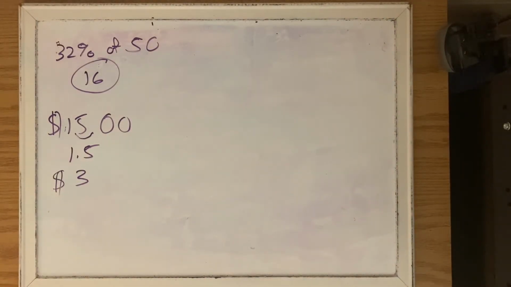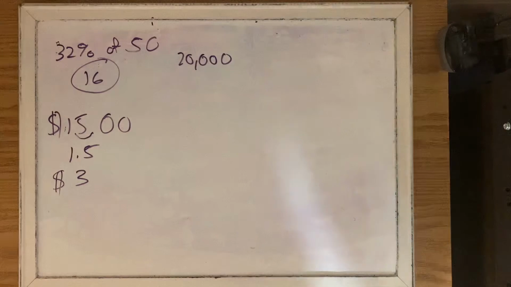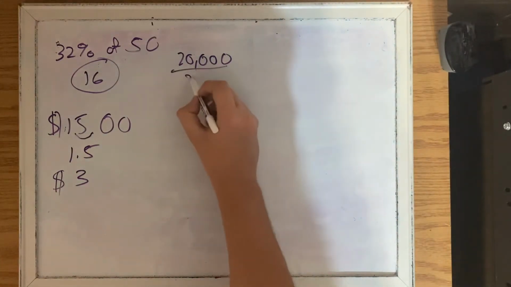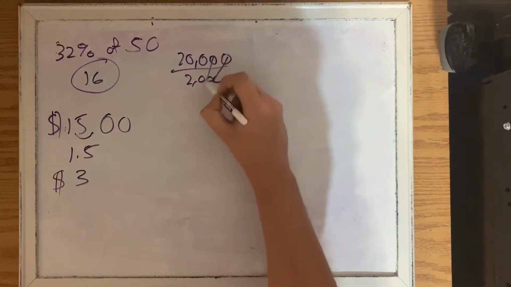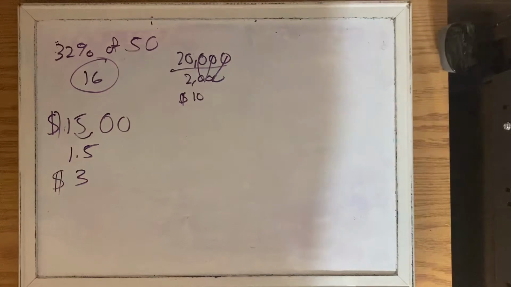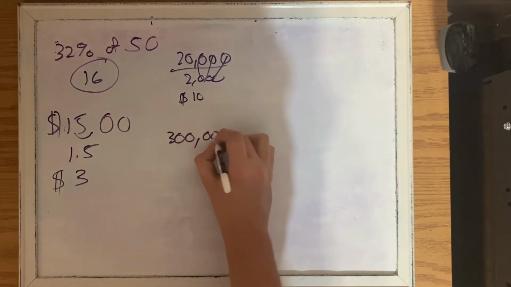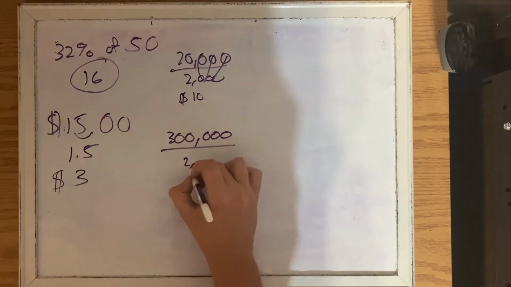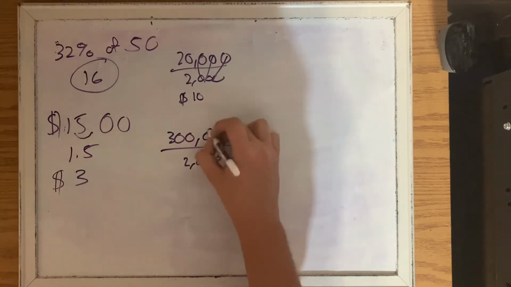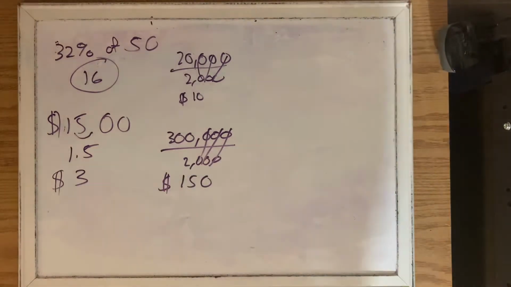The next topic we talked about was hourly wage. Let's say you make $20,000 a year. The average American works around 2,000 hours a year. So if we divide this number by 2,000, we'll be left with 20 divided by 2 is 10. So you're making $10 an hour roughly for the whole year. A bigger example would be if you're making 300,000 in a year. If you divide this by 2,000, 300 divided by 2 is 150. So you're making roughly $150.